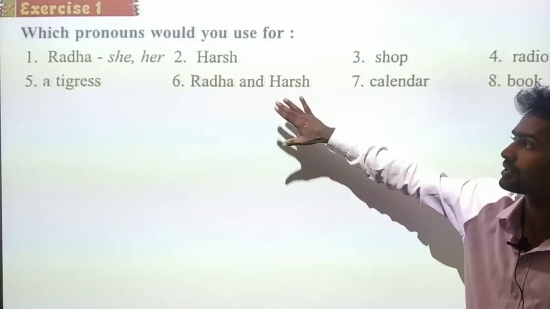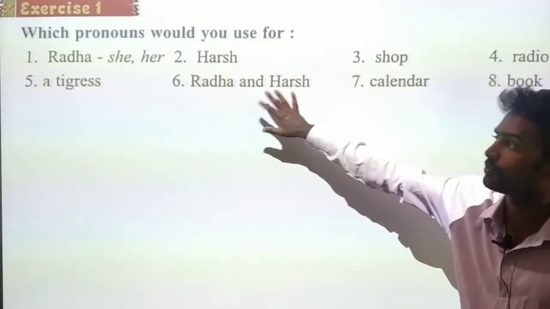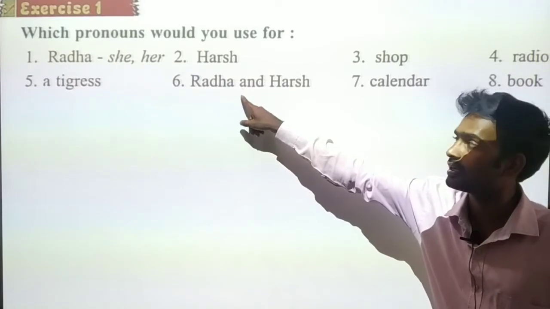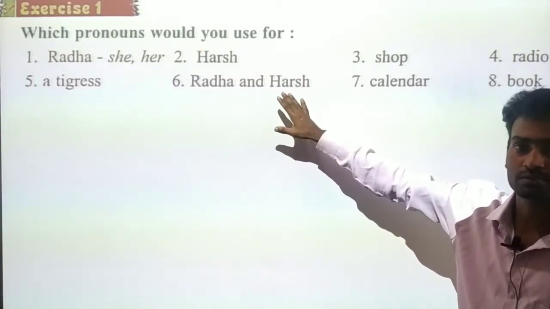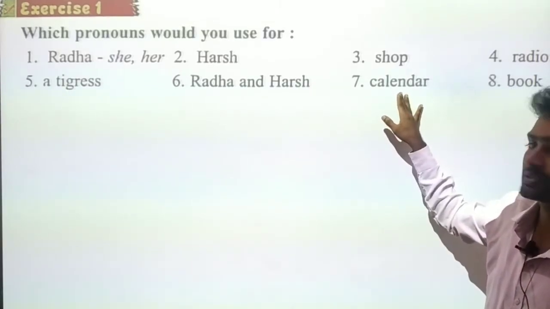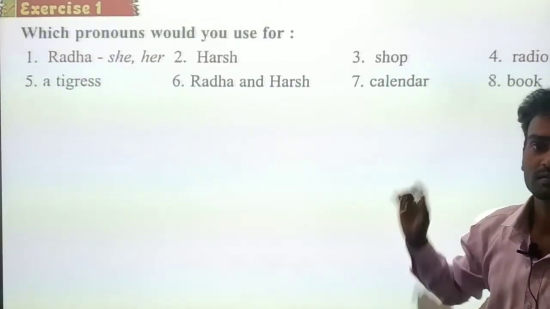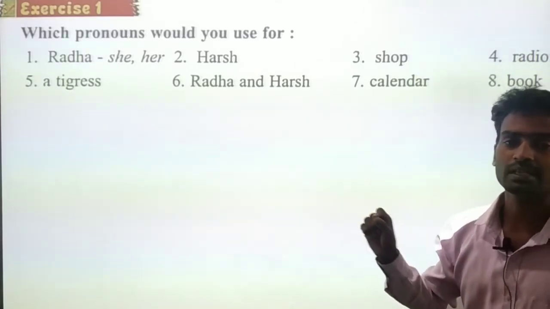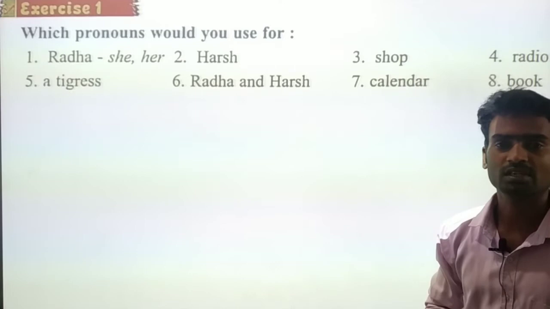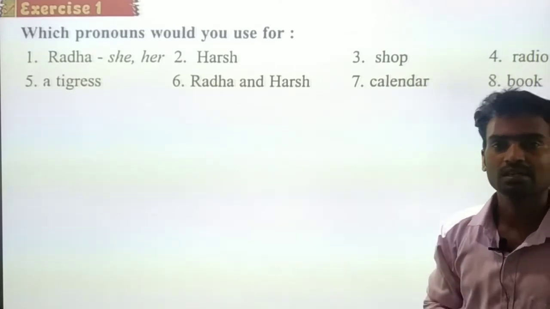Radha and Harsh is both a girl and a boy, both coming together. Calendar. Book. Right? This is very easy. Dear children, if we learn the previous one, this is very easy.